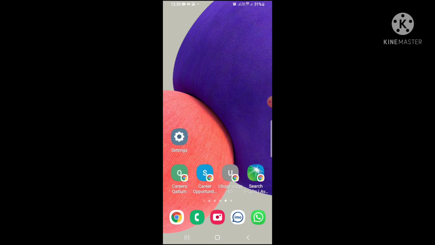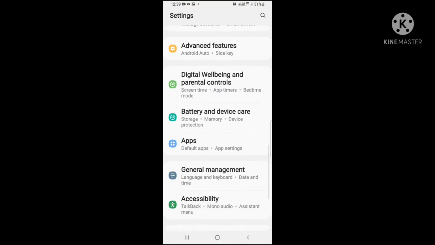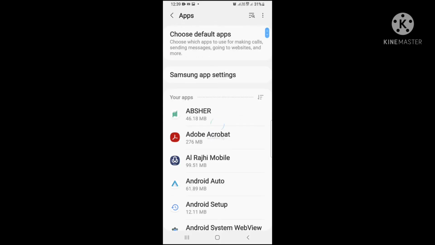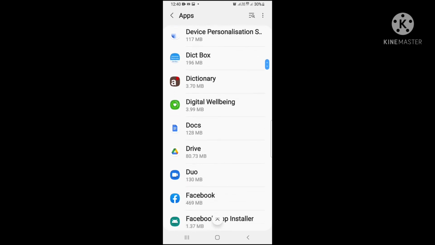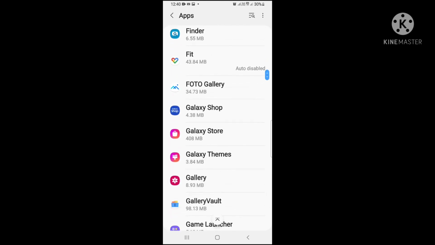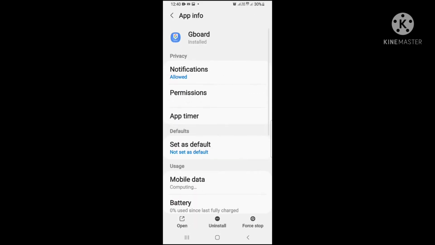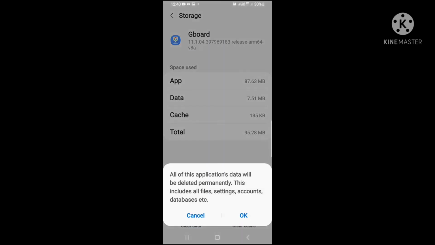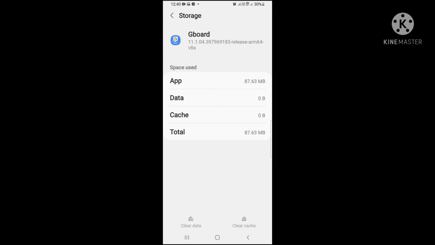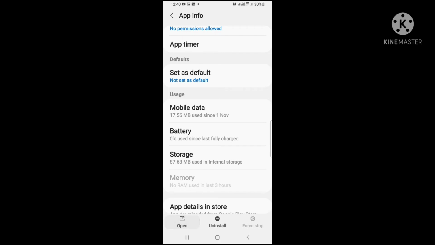solve your problem. For that, first go into Settings and go into Apps, and go into the application which is your keyboard. Like that, I am using Gboard. I will go to Gboard, then go into Storage, then clear data or clear cache, then force stop this one, then open again,